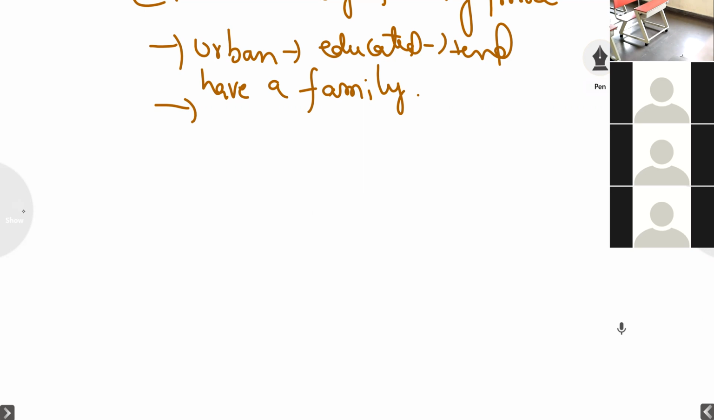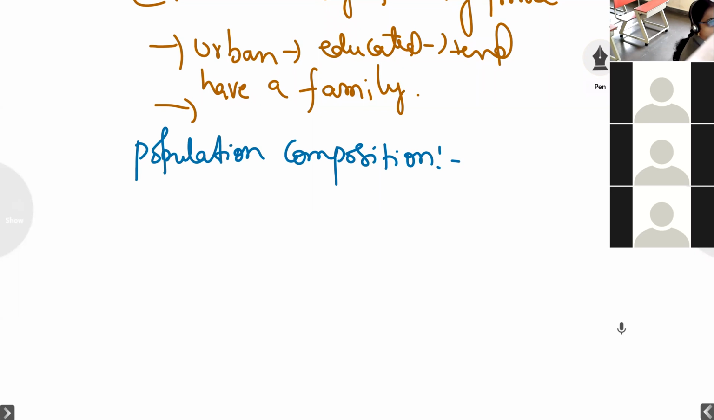And population composition. So the next topic which we are learning is population composition. Any doubt in the last topic, in the pattern of population change? Anybody have a doubt?